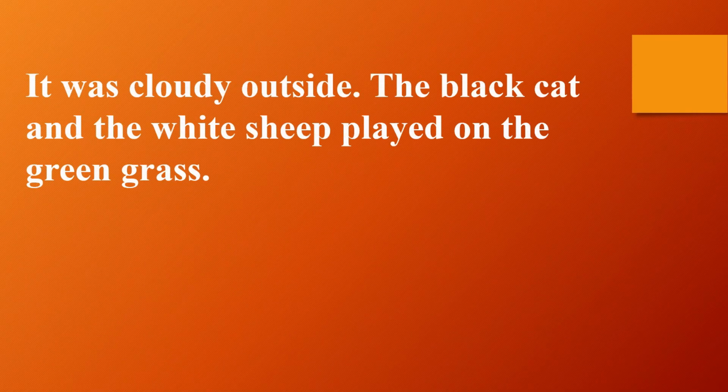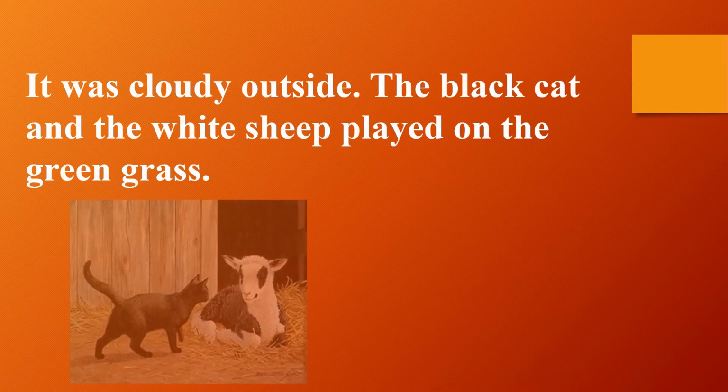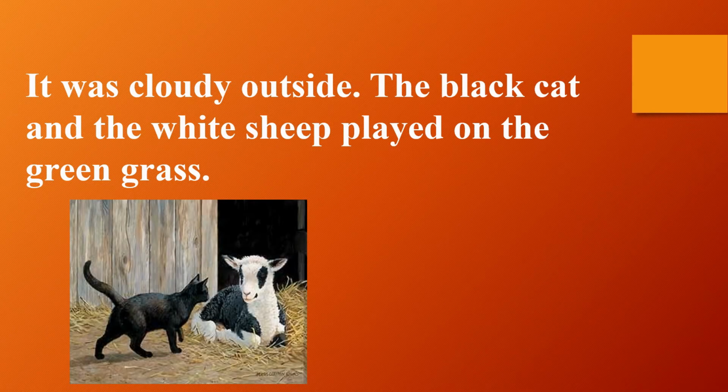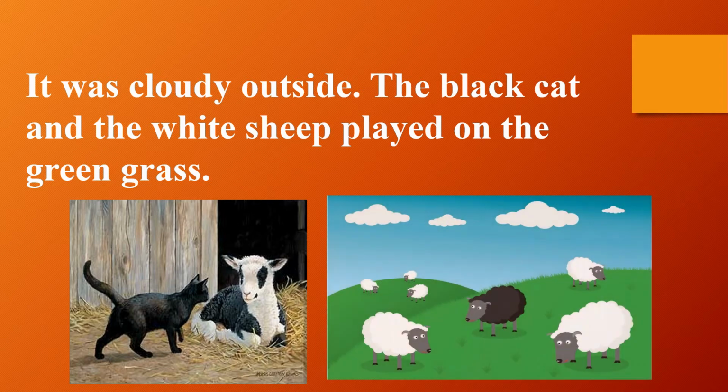Children, now let us start with our lesson for today. It was cloudy outside. The black cat and the white sheep played on the green grass. As you can see in the first picture, the sky was cloudy, and the black cat and the white sheep played on the green grass.